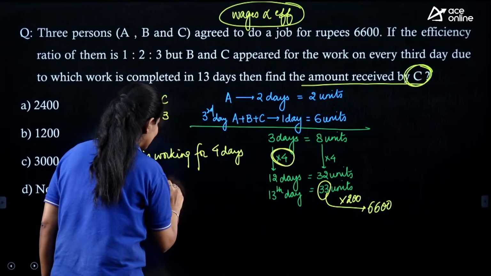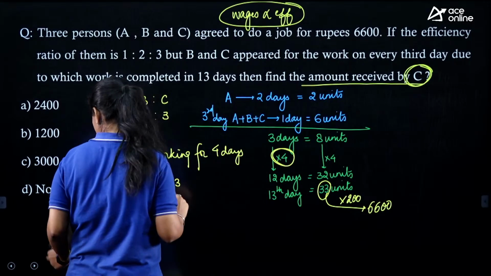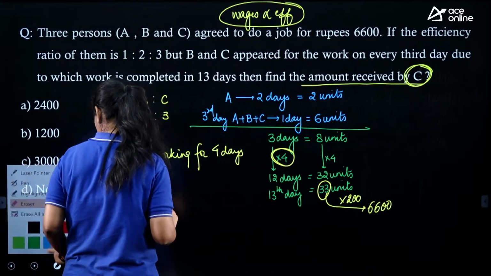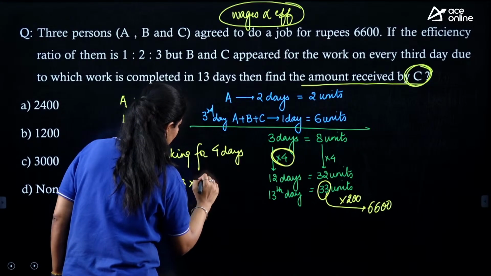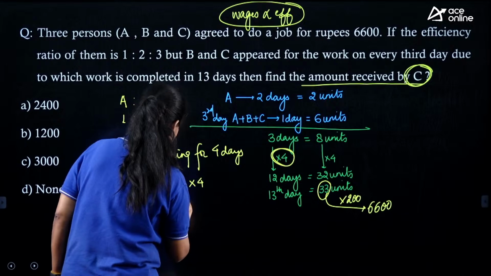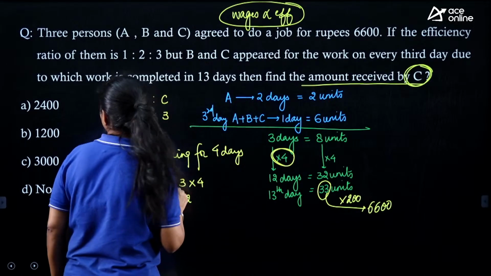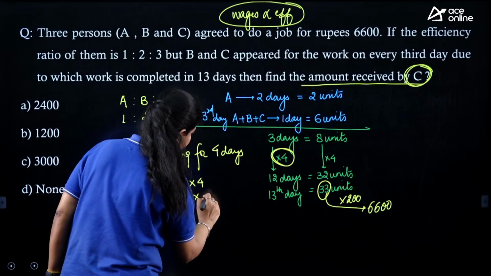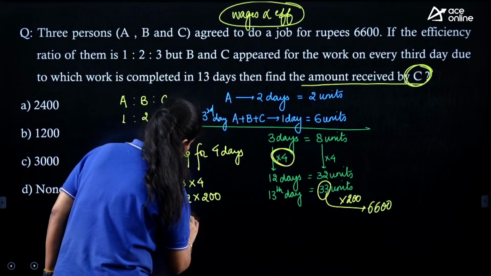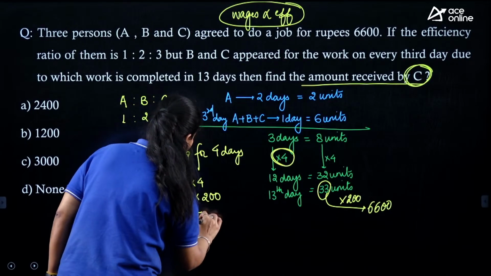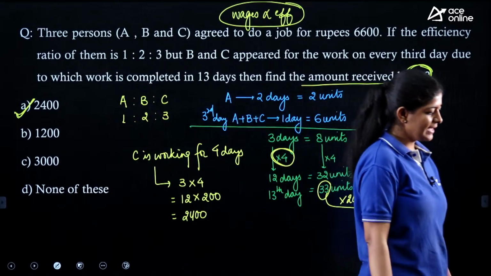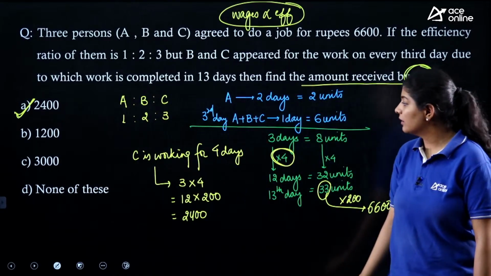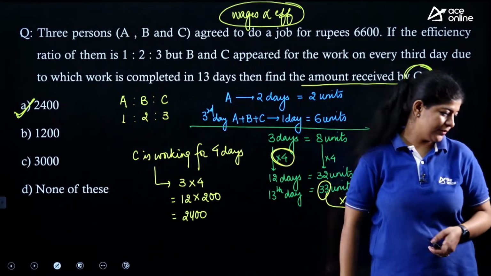So the wages that C got is 3 into 4, that means 12, and 12 into 200. That is nothing but 2400. Option number A is the correct one. C got a total of 2400 rupees.